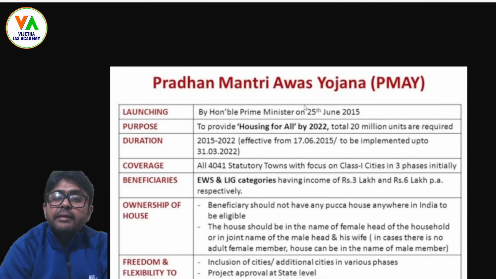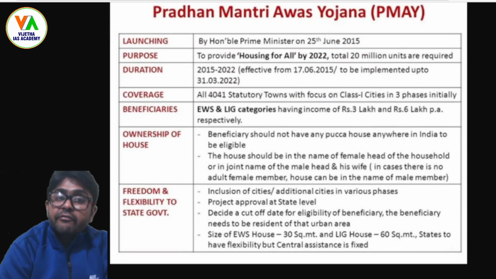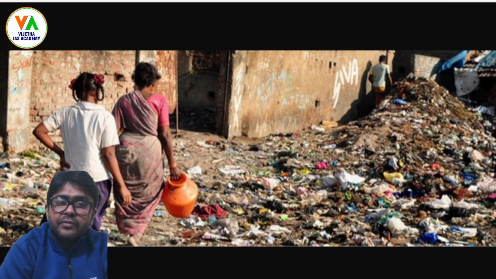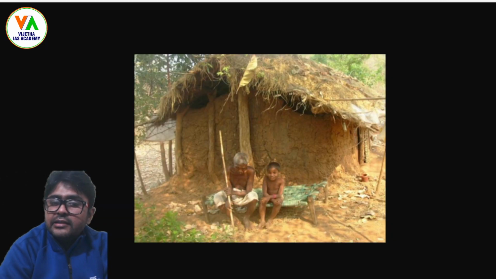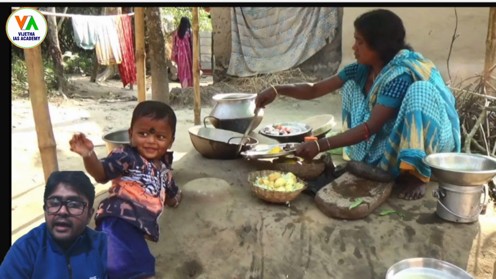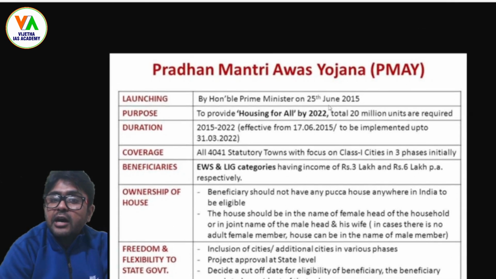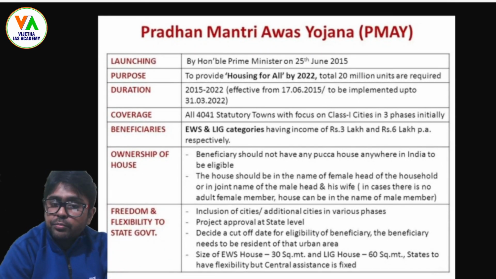This is basically because of reasons like this, and this, we need this scheme, and that is why we want the scheme of Pradhan Mantri Awas Yojana, which used to be Indira Awas Yojana, but is now named Pradhan Mantri Awas Yojana, right?